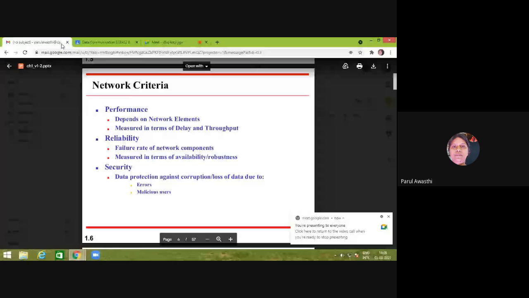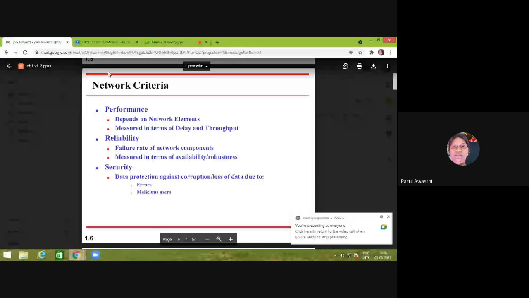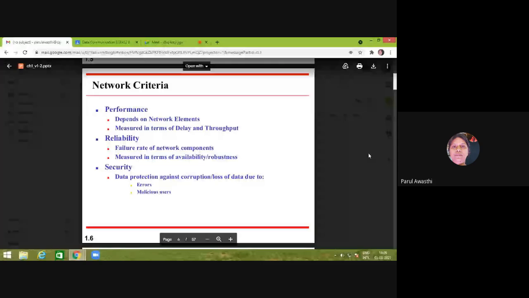Performance of any network depends upon which type of network element is used in it. Suppose we are using optical fiber, then obviously the data speed will be much higher in comparison to a network formed with twisted pair or coaxial cable.